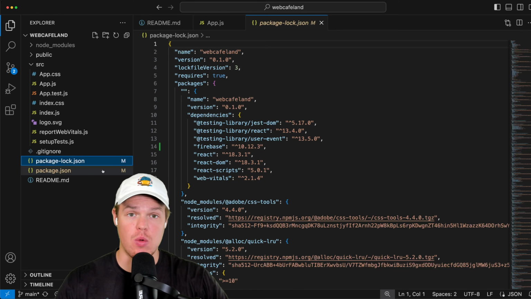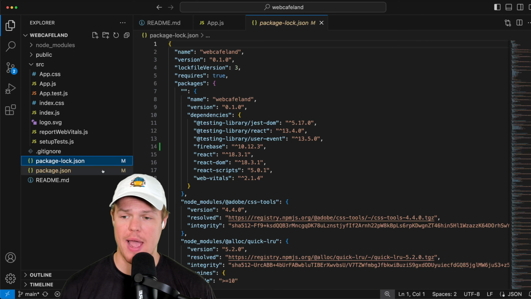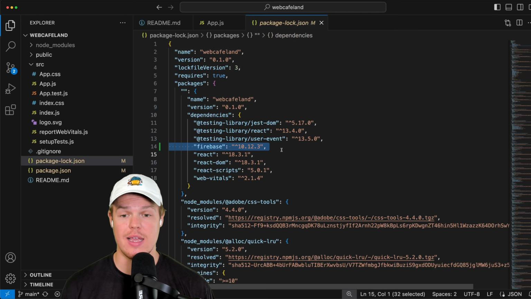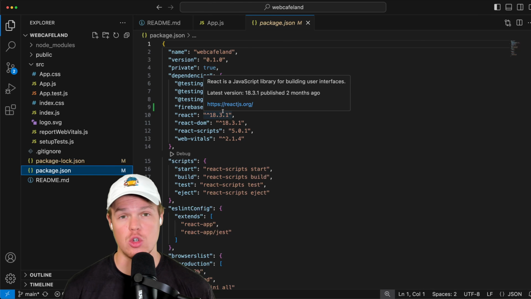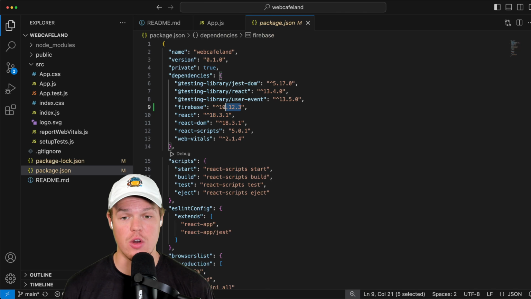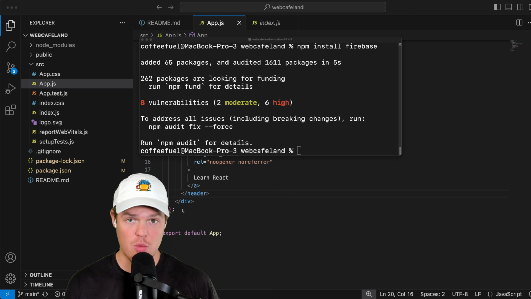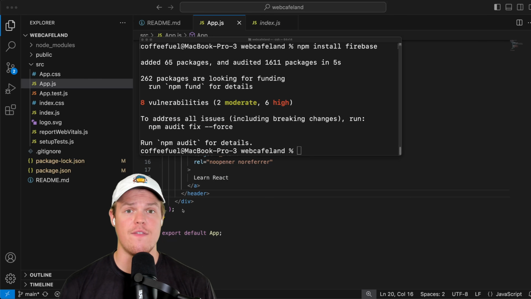What you'll notice is that when we install Firebase, it's going to show up in our package-lock.json and our package.json. It'll show up like this. This is where we install dependencies. For example, if you were to install Stripe, it would show up here as well. This is the version right here, and this is the underlying package we're installing or dependency. Now that we've installed Firebase, let's actually create a Firebase project that we can reference and use within our project.